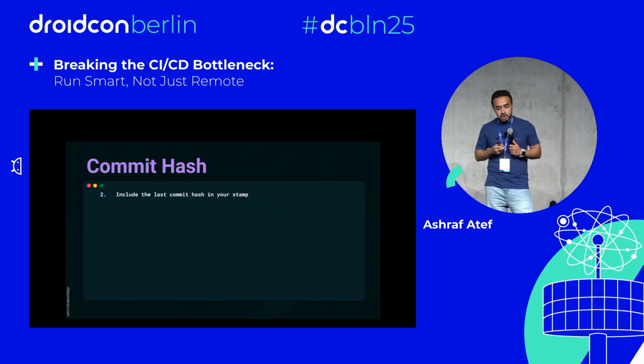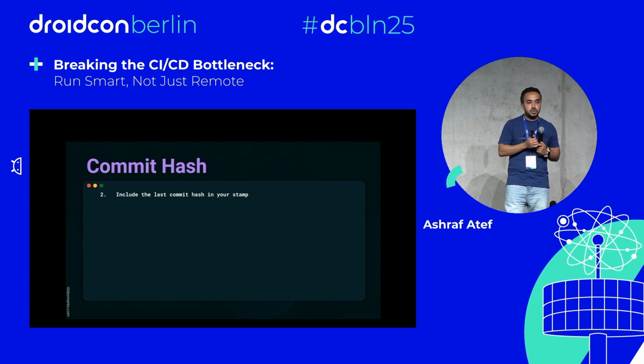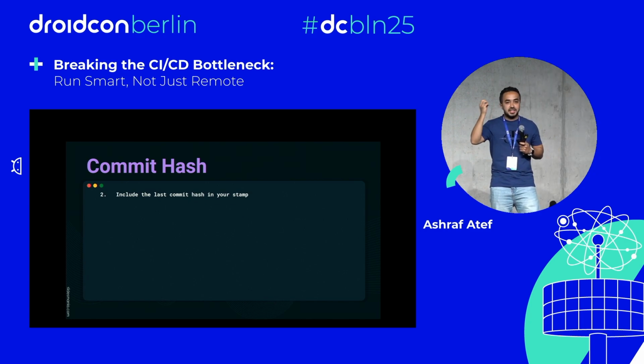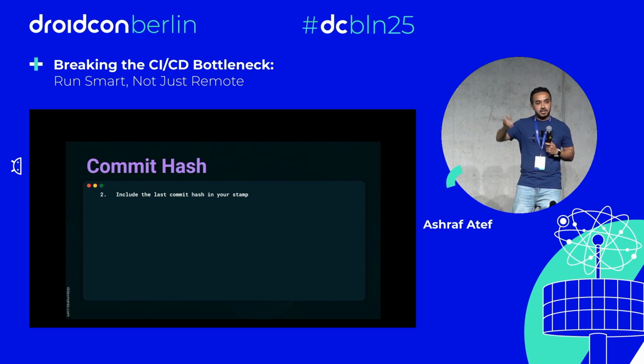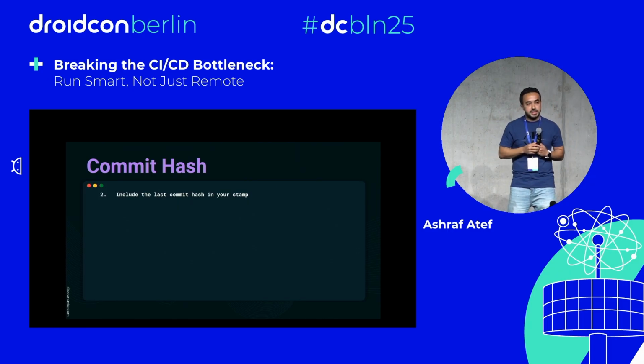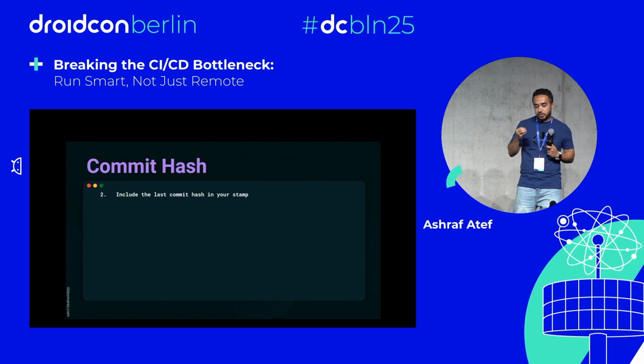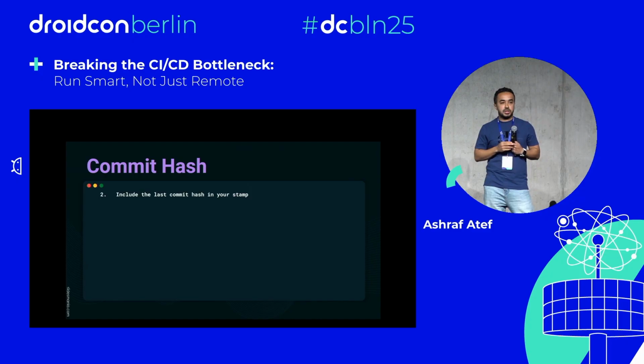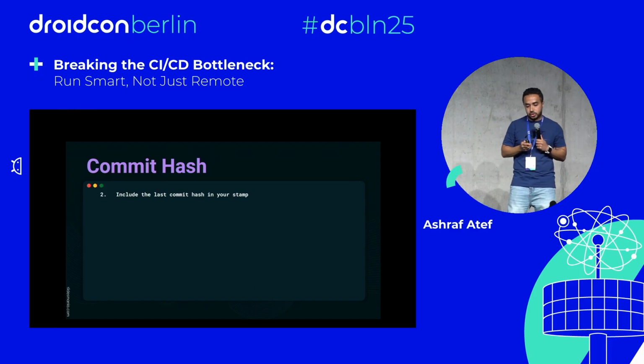Another thing we can do, to make sure that this engineer didn't take any old stamps or old tags and add them, is to use the last commit hash in our stamp or tag. This gives us a unique hash for every commit, making sure that this tag is related to this commit and not any other commit.